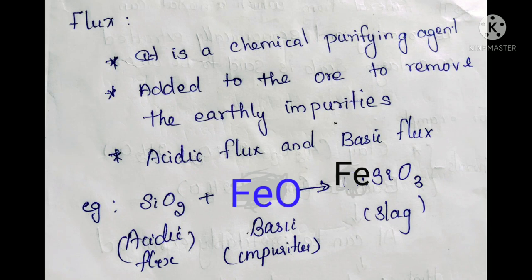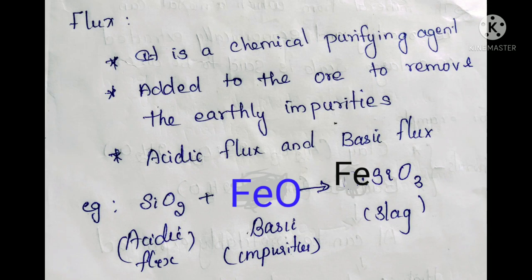Except aluminium, whatever is present in that ore, we consider as impurities, because we don't need that. We need only aluminium. So we will remove all the other things from that ore. Finally, we will get the pure metal. Except this pure metal, everything else is considered impurity. So the rocky impurity is called gangue or matrix.